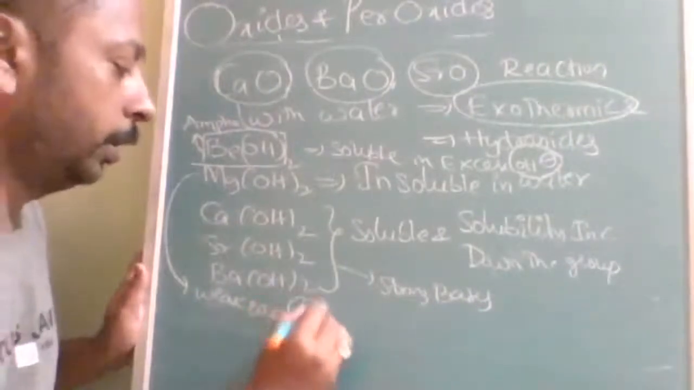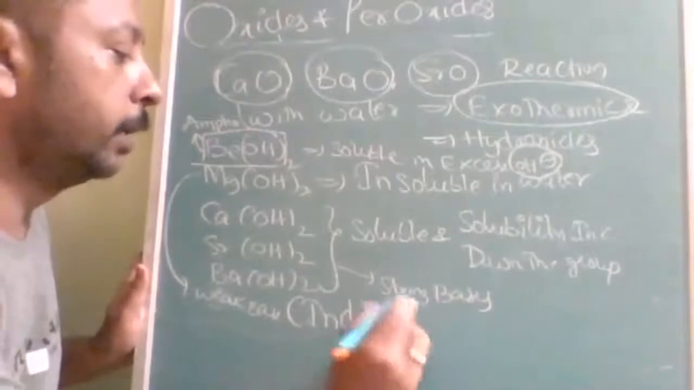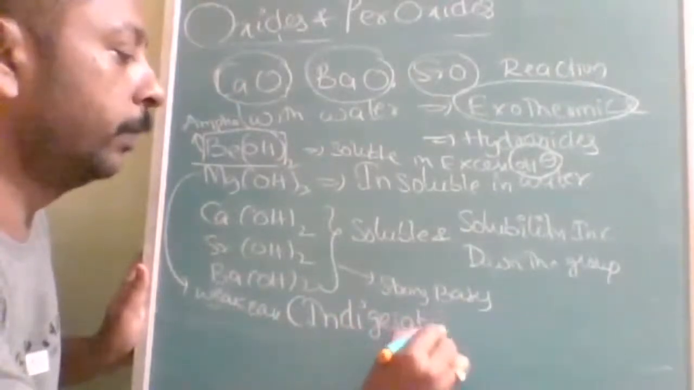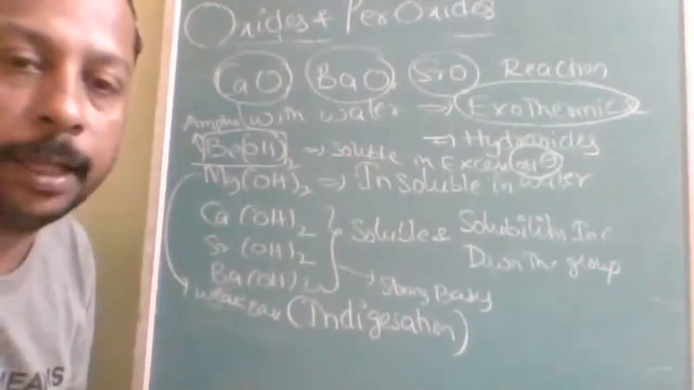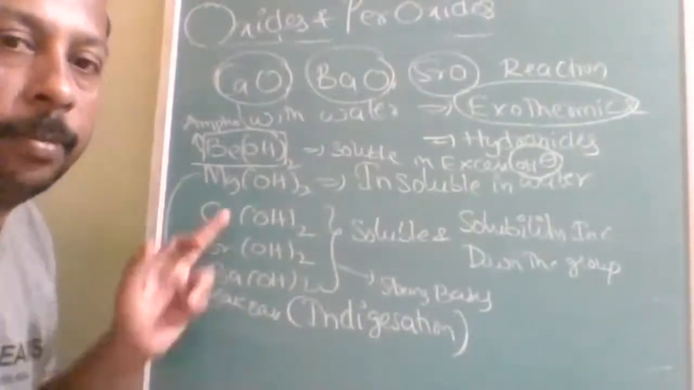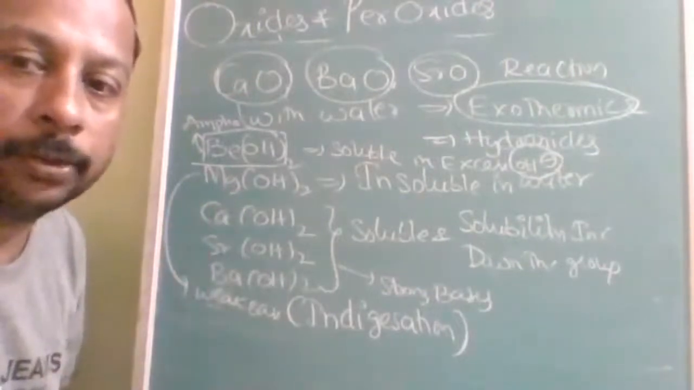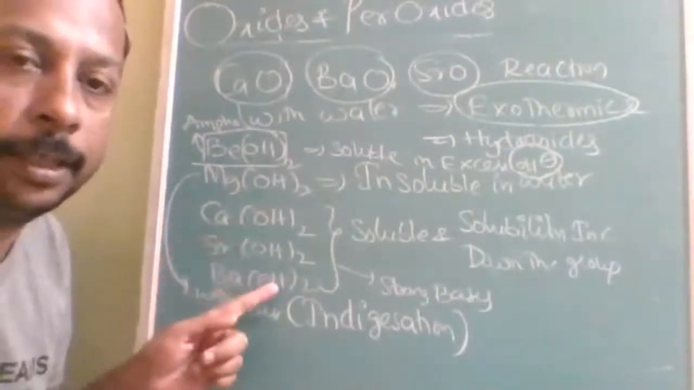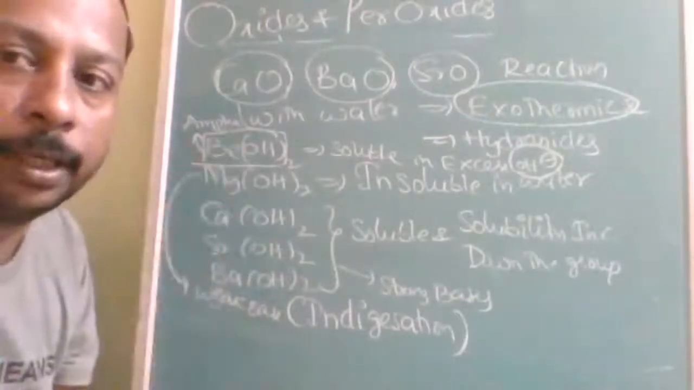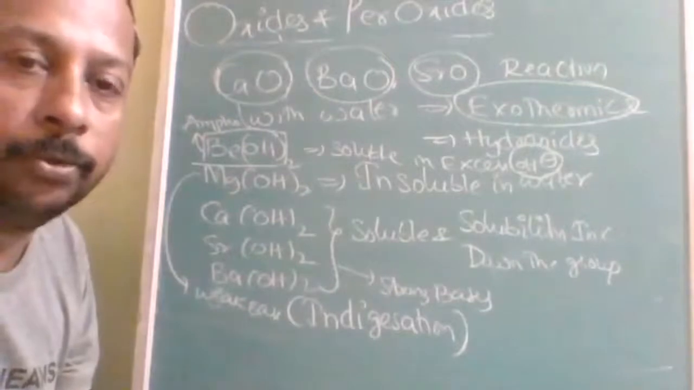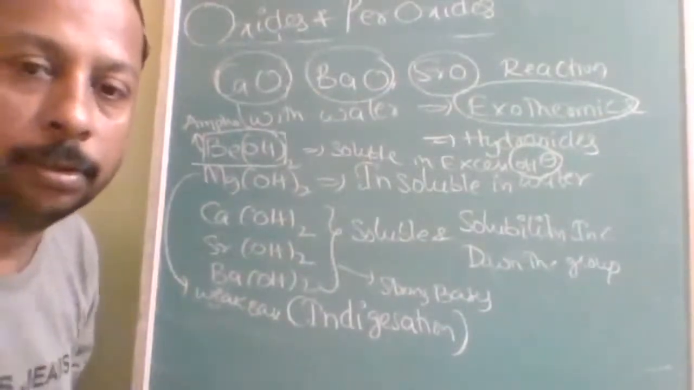Used to treat what? Indigestion. Whatever substance we suggest for indigestion is called an antacid tablet. The basic constituent of antacid tablets is magnesium hydroxide. We should not take the others because they are strongly basic. Beryllium hydroxide is not useful because it is amphoteric, and the best thing to use is magnesium hydroxide. Is it understood? Note down.